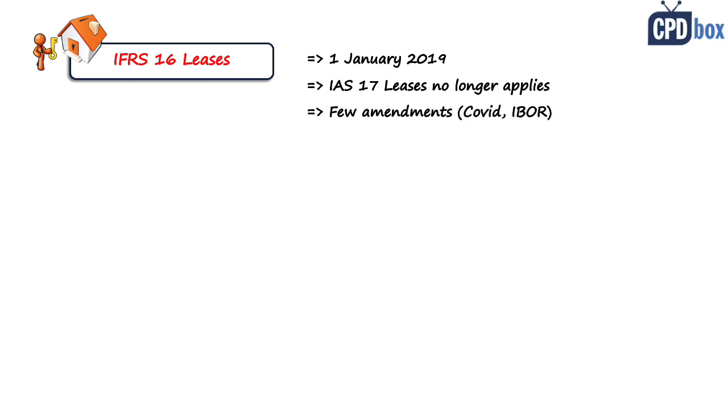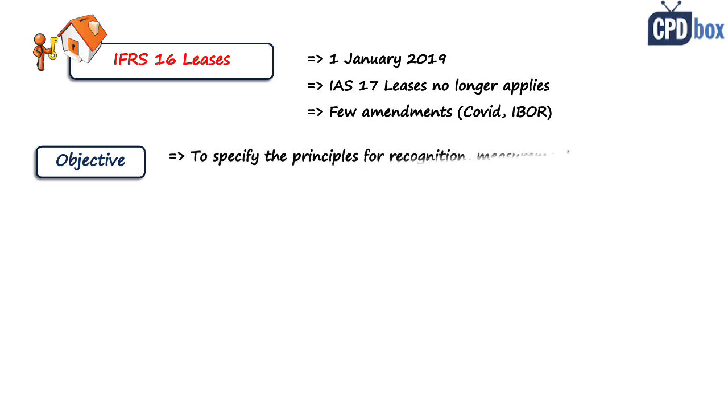So the new standard IFRS 16 has been applicable for all periods starting on or after 1st January 2019. So IAS 17 leases no longer applies. And there were a few amendments in this standard since its first publishing, and they deal mostly with COVID-related concessions and IBOR reform, which is a reform about interbank interest rates. But these amendments do not affect main principles of this standard, so they more or less provide guidance for these specific situations. The objective of IFRS 16 is to specify the principles for recognition, measurement, presentation, and disclosure of leases.